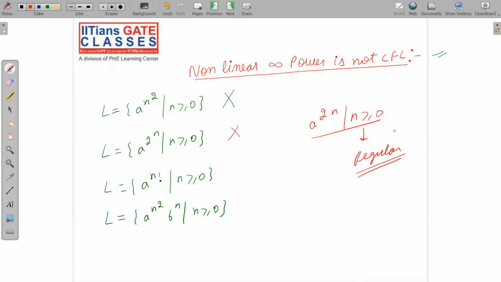Okay, so how is this regular? I can write a regular grammar for it. Very, very simple. See, 2n, no? 2n means what? Even number of A's, so double A's or none. That's it. This is a regular grammar. You can check it out.